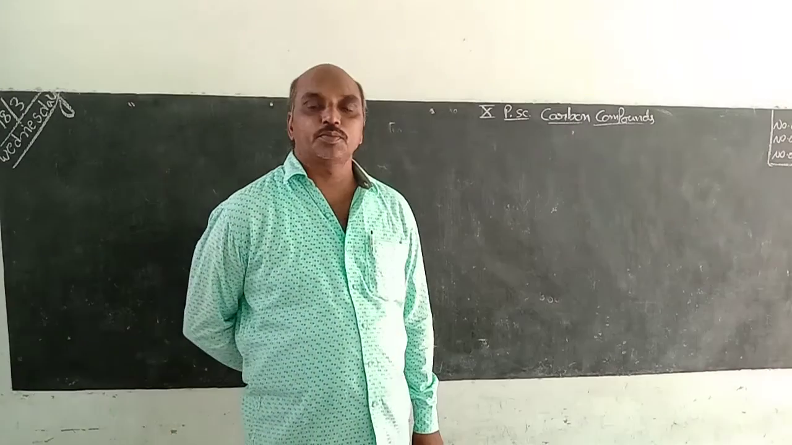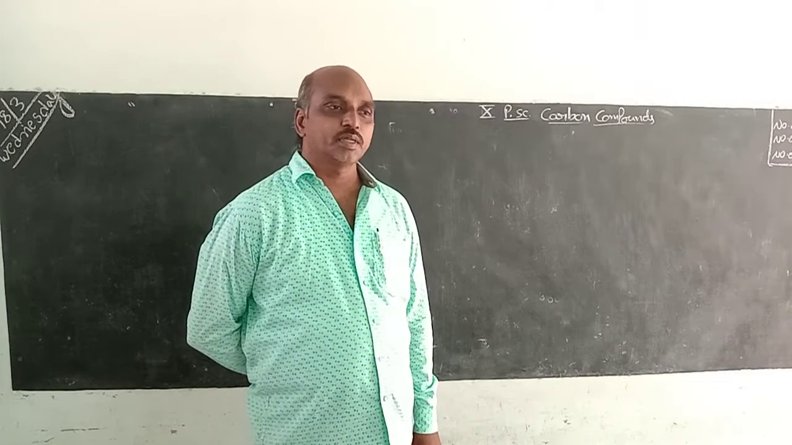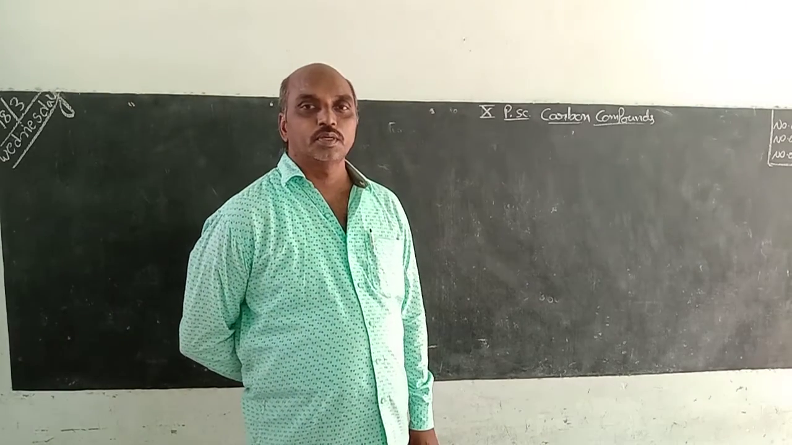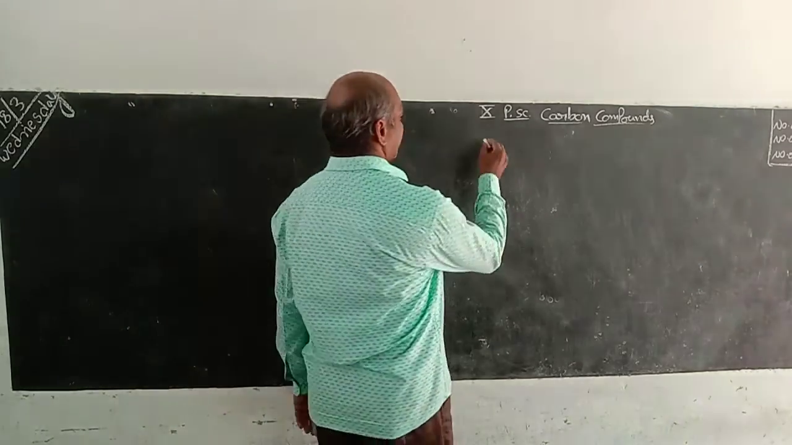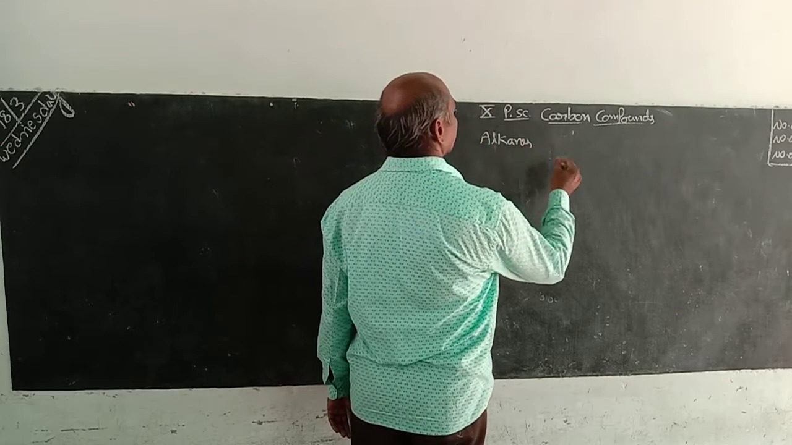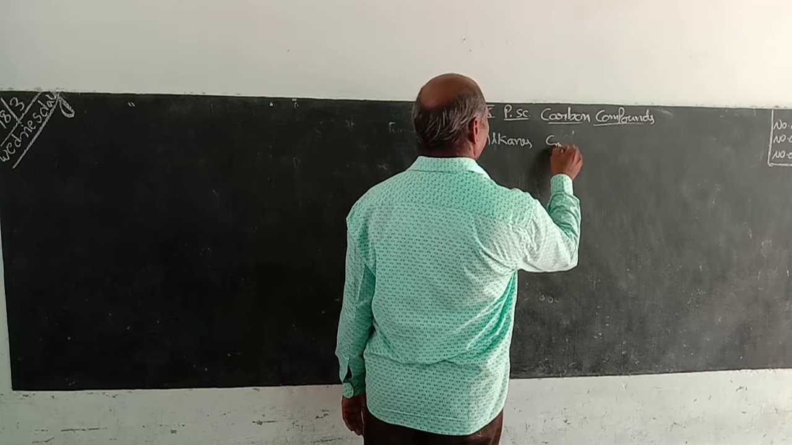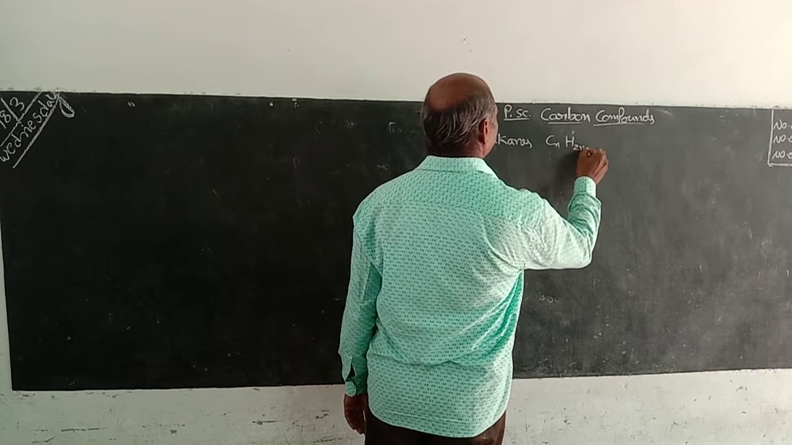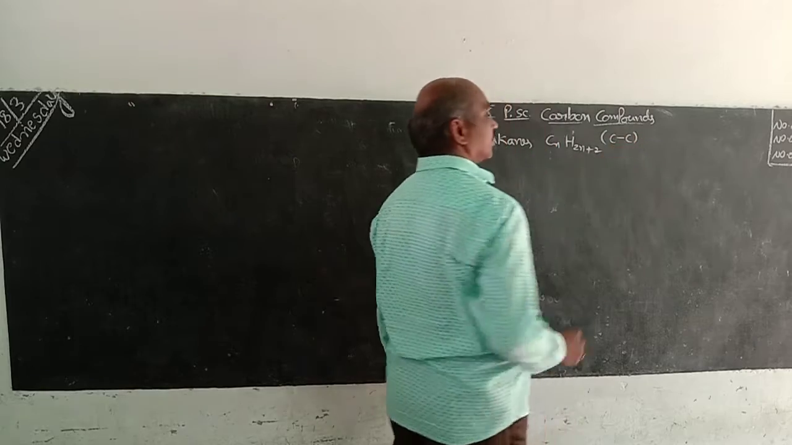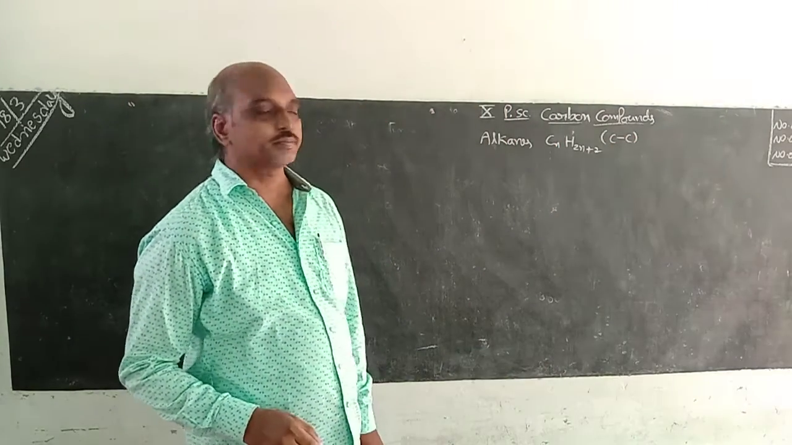Chemistry of carbon compounds, that is organic chemistry. Yesterday I explained the important points of these carbon compounds. Here, alkanes. Alkane general formula CnH2n+2, that is, in between carbon-carbon single bonds are there.